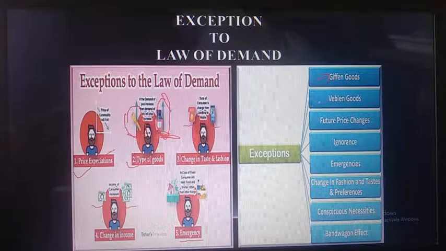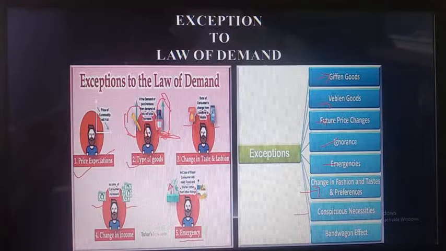Second is the wearable goods. Wearable goods is nothing but the luxurious goods. These goods are purchased for luxurious purposes, they are purchased for status purposes. That's why this will not be included in the law of demand. This I had explained to you about the future price. Next, emergencies also I had explained to you. Ignorance: if you ignore the price in the present, and if you think about the future, then these things will also not be included in the law of demand. Then change in fashion and the taste also I had explained to you.